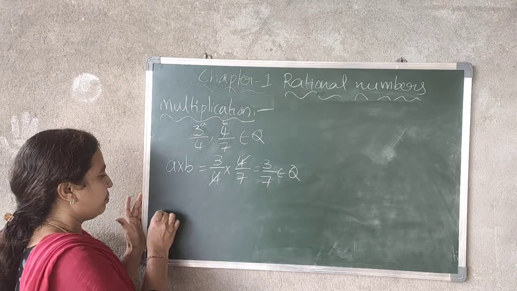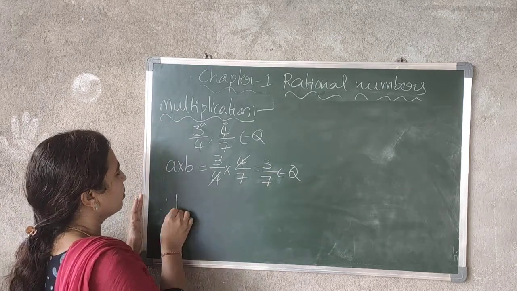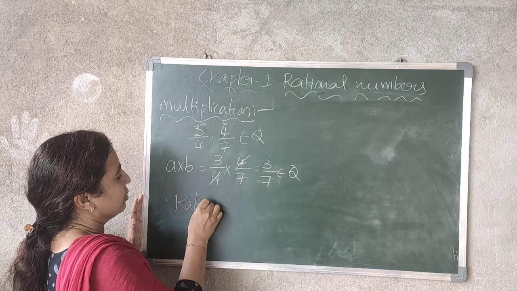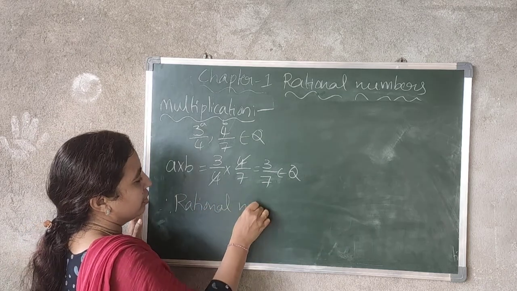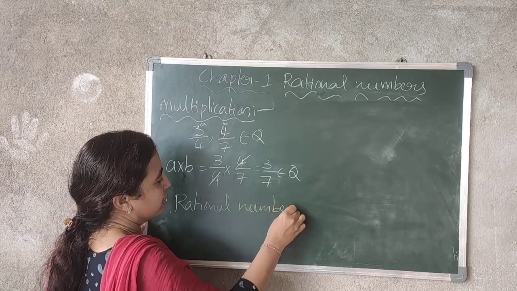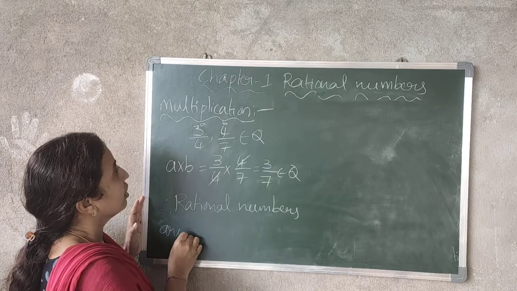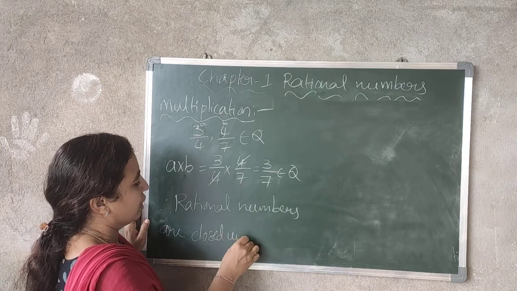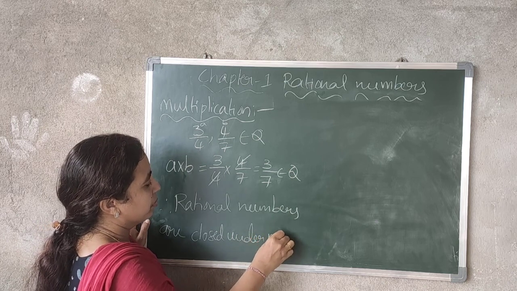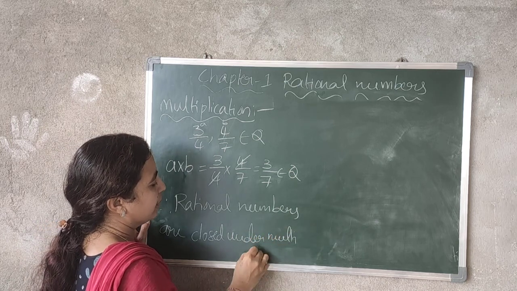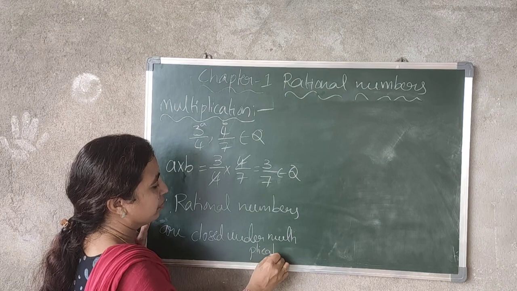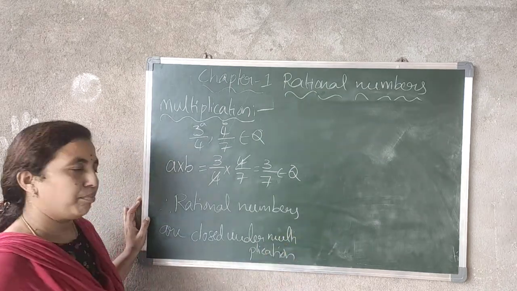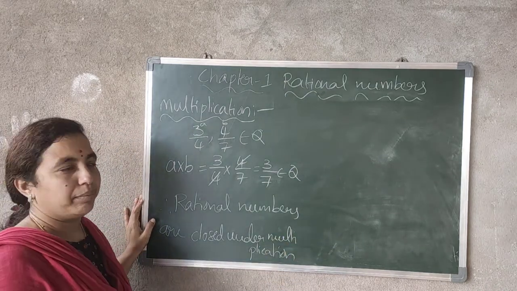So, therefore, rational numbers are closed under multiplication.